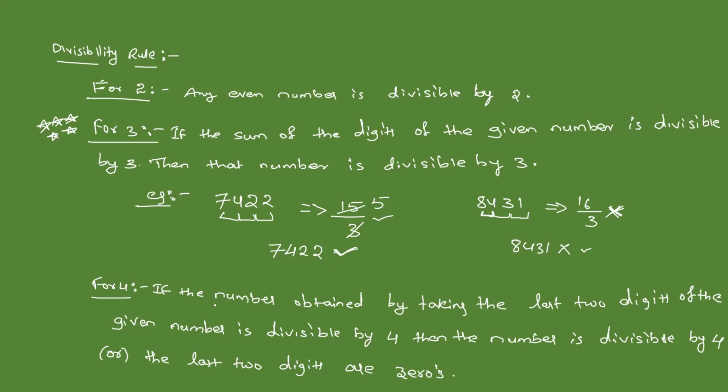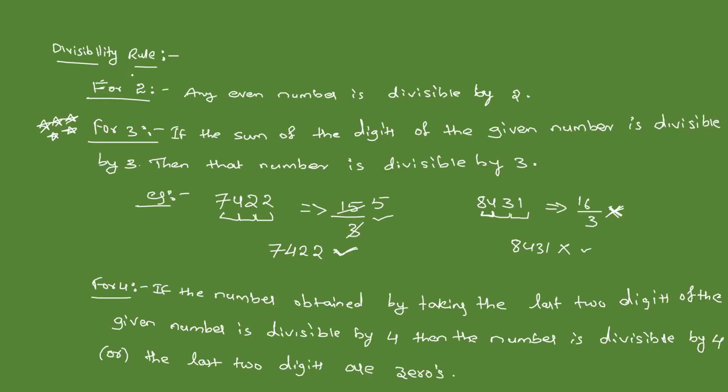If the number obtained by taking the last 2 digits of the given number is divisible by 4, then the number is divisible by 4, or if the last 2 digits are zeros, then also the given number is divisible by 4. Now we will see an example here. This is the rule we have seen, and now we will see the example.